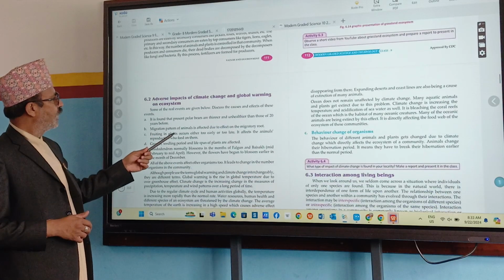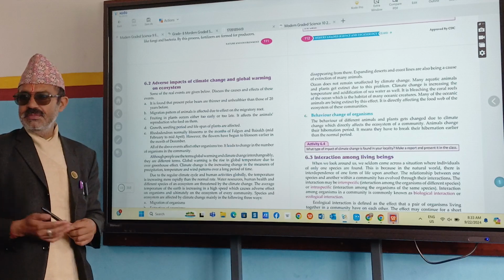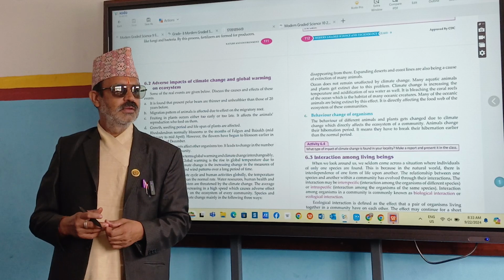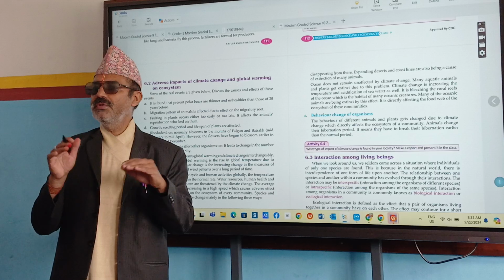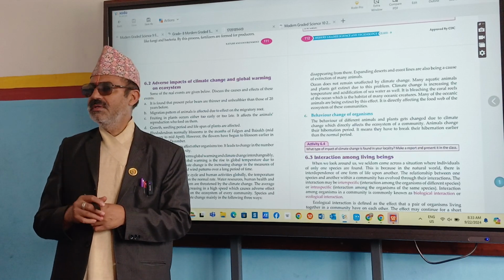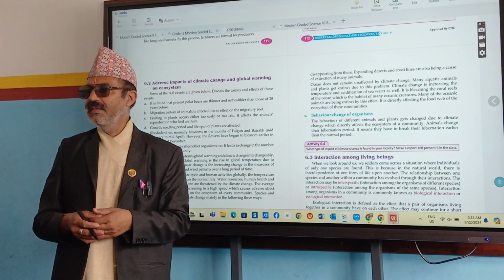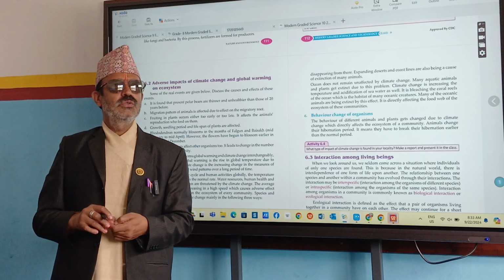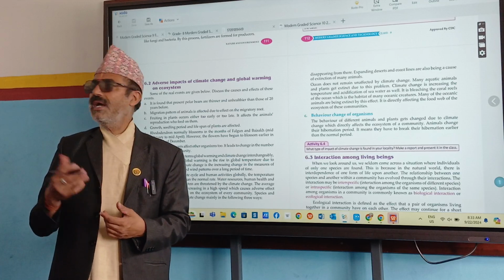And adverse effect of climate change and global warming. Day by day, the temperature is increasing. See, I think 2 days back there was heavy rainfall. Yes or no? Earlier, there used to be heavy rainfall during Shravan month only, and sometimes during which month? Bhadra. But last time there was heavy rainfall in the month of which one? Ashwin. Last time, I think 3 or 4 years back, there was heavy rainfall during Kartik also.